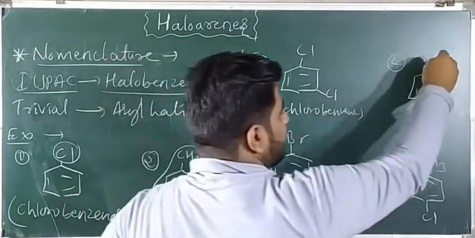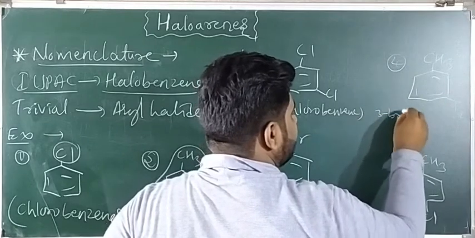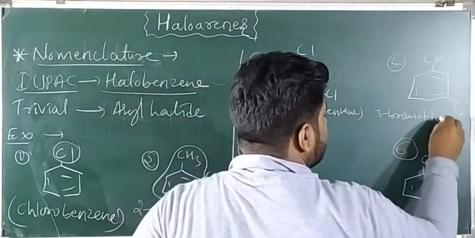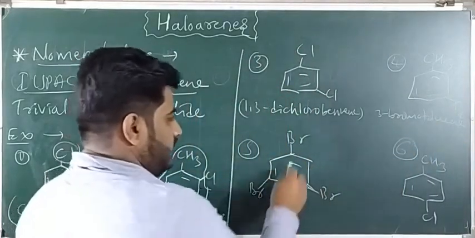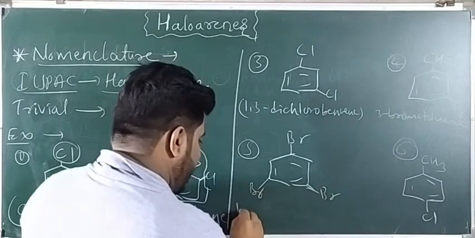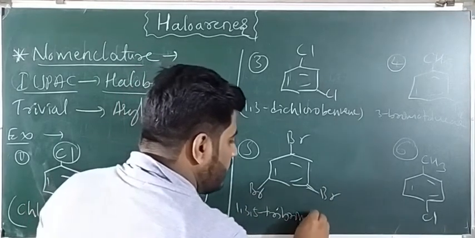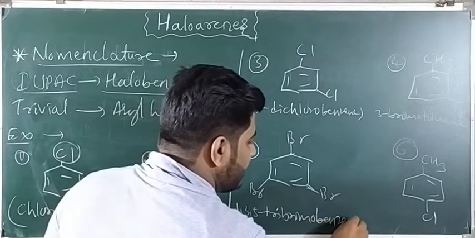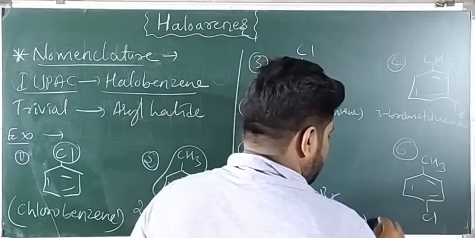Dichlorobenzene, this one, 1, 2, 3. 3-bromotoluene. Next one, 1, 2, 3, 4, 5. So 1, 3, 5, tribromobenzene. Next one, here 1, 2, 3, 4.